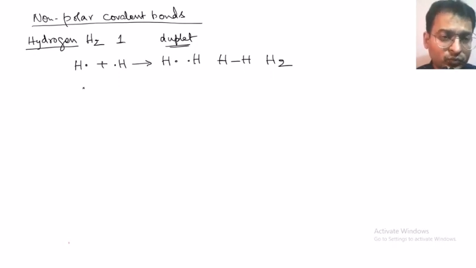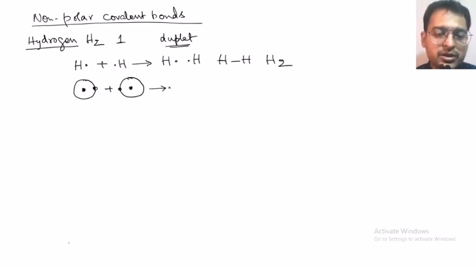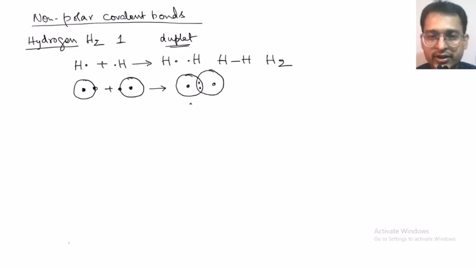Okay, now the same can be shown in the orbit diagram. So this is the orbit, this is the nucleus, and here is the electron. The same for another atom of hydrogen. So when both of these are combined, what happens? There is a sharing of one pair of electrons. So there are the two electrons, the nucleus, and this is a pair of electrons that is being shared. Okay, now let us see another example.